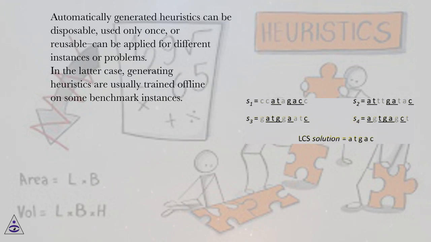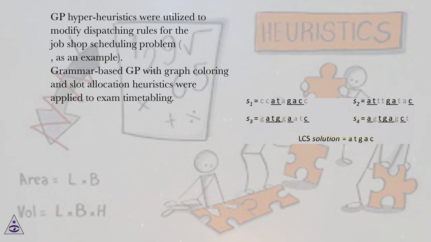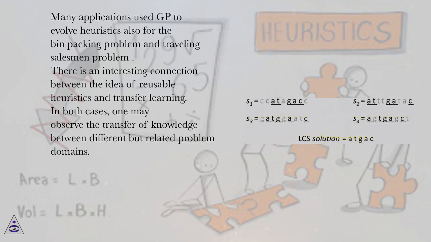Automatically generated heuristics can be disposable, used only once, or reusable, can be applied for different instances or problems. In the latter case, generating heuristics are usually trained offline on some benchmark instances. GP hyperheuristics were utilized to modify dispatching rules for the job shop scheduling problem, as an example. Grammar-based GP with graph coloring and slot allocation heuristics were applied to exam timetabling. Many applications use GP to evolve heuristics also for the bin packing problem and traveling salesman problem.